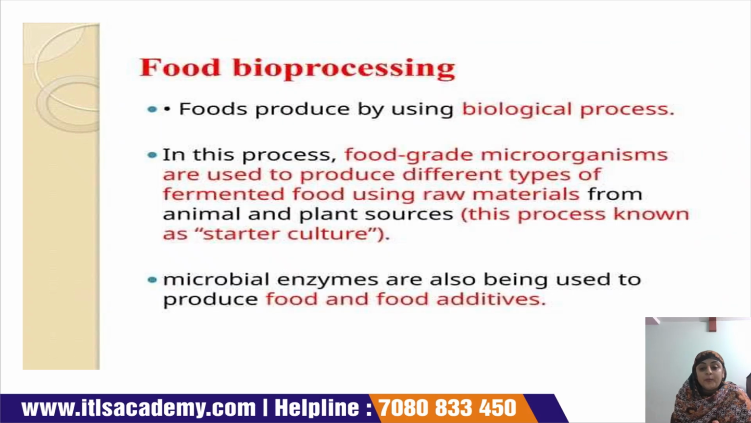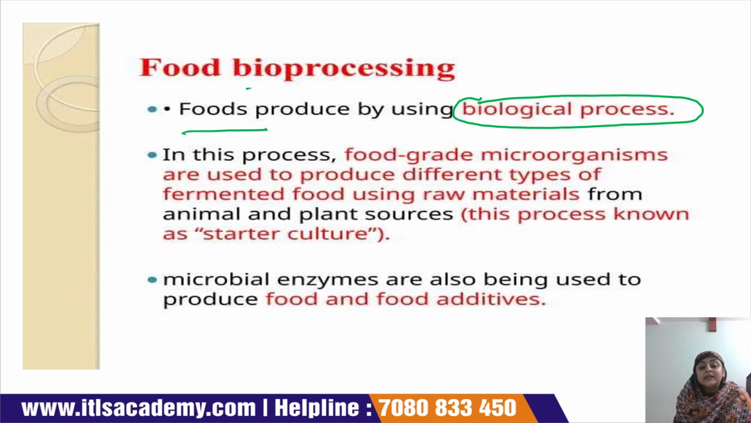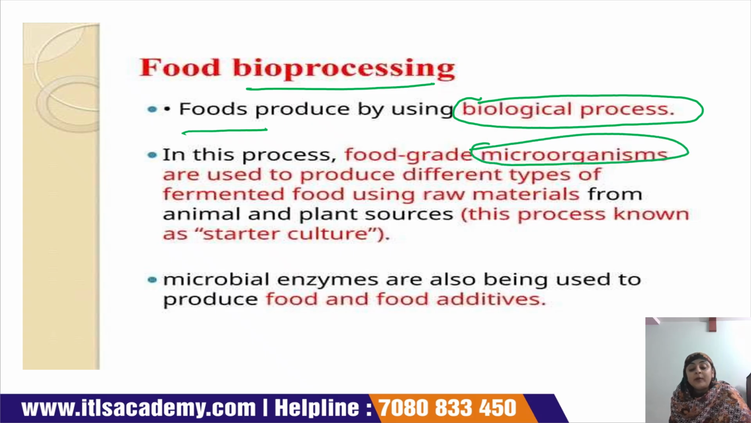Next, food bioprocessing. Food bioprocessing means that the food is produced by using a biological process. When this biological process is used for the production of food, it is known as food bioprocessing. In this process, food grade microorganisms are used. Okay, food grade microorganism, what does this word mean?